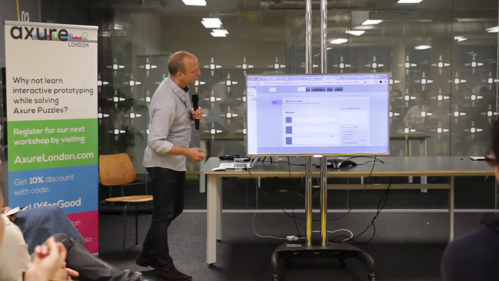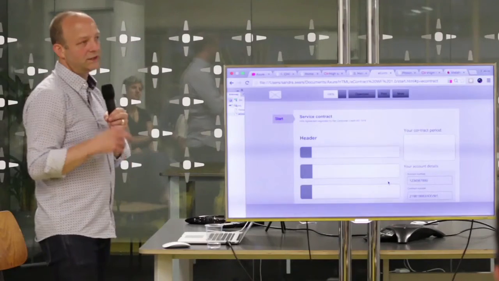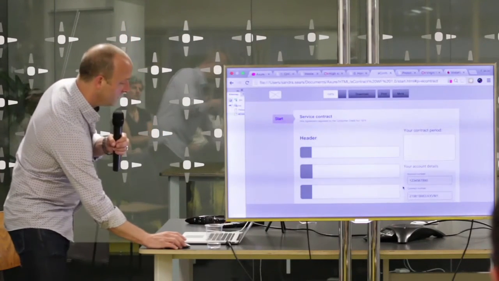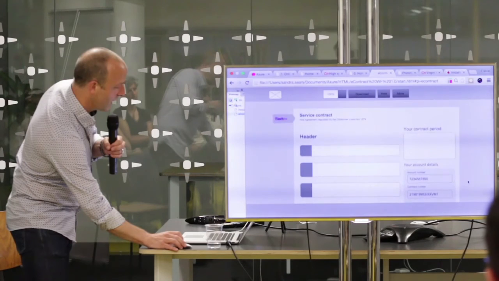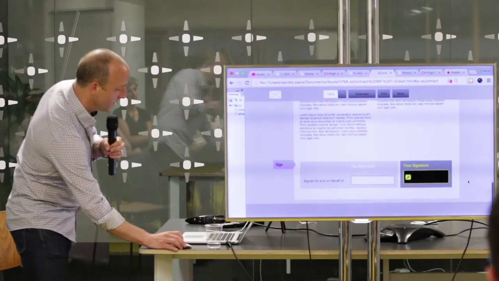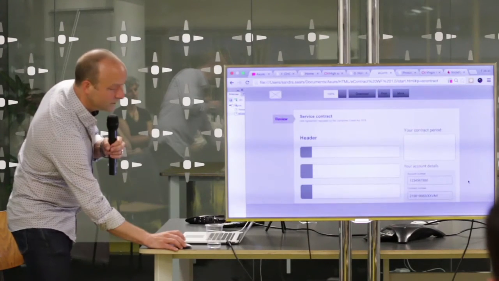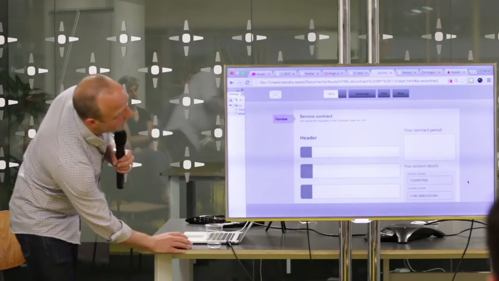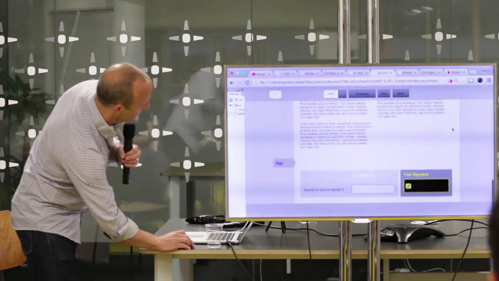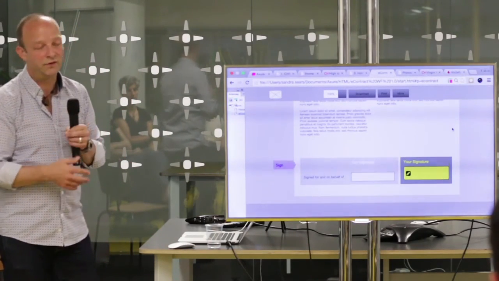With prototypes, you end up doing quite simple little things that just raise a project beyond the mundane. And this one is an e-contract which you have to sign at some point, and there's not much to it, but this little arrow, because I've reduced the resolution of the browser, it's jumping around a bit, but the point is it starts at the top, and as you scroll down, it ends up at the bottom. It's not a big thing, but it makes all the difference, and we did various different versions of this.